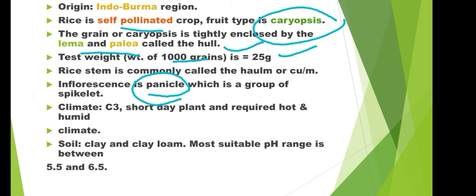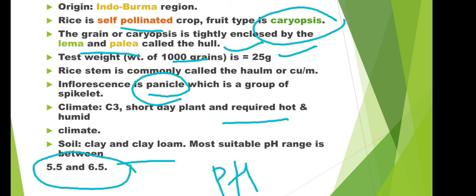Apart from that, rice requires a hot and humid climate, soil like clay and clay loam, and pH of 5.5 to 6.5. So basically less than 7.